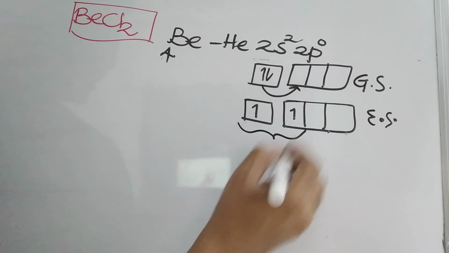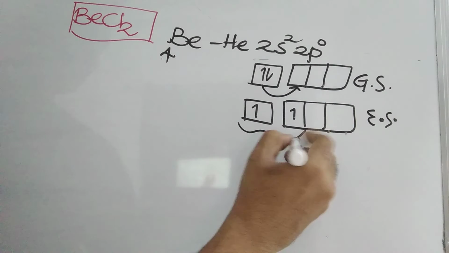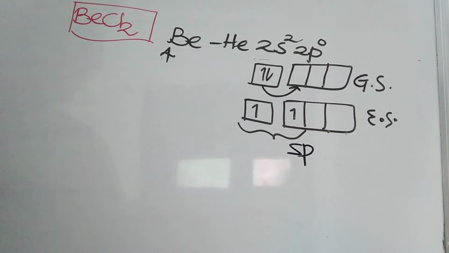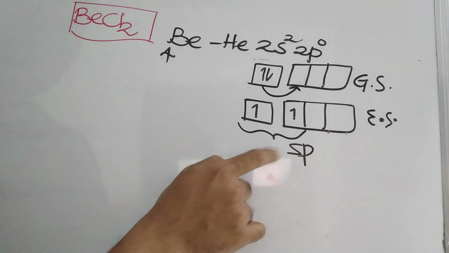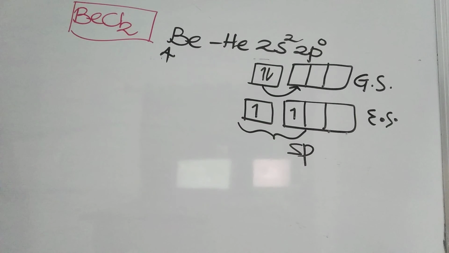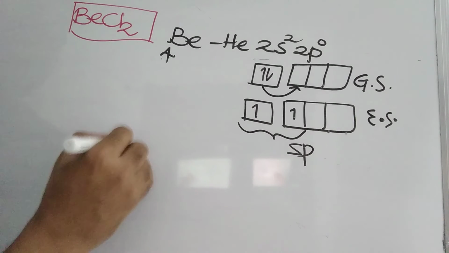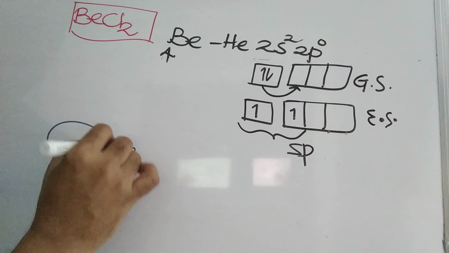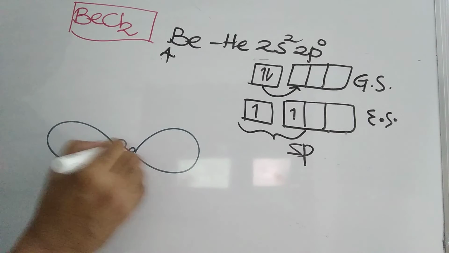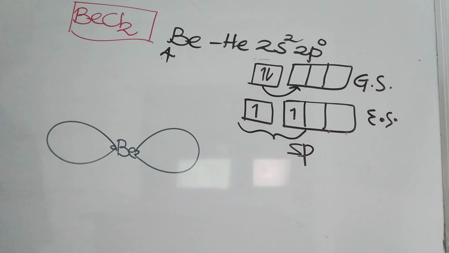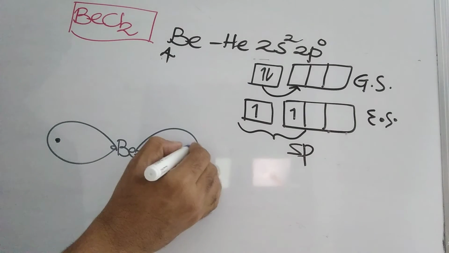Now these two orbitals are intermixing, completely mixing with each other, and they are forming two sp hybridized orbitals. In the first excited state, two orbitals are intermixing and they are forming sp hybridized orbitals. So if this is beryllium atom, one orbital, this is second orbital. Each orbital is having one electron here.